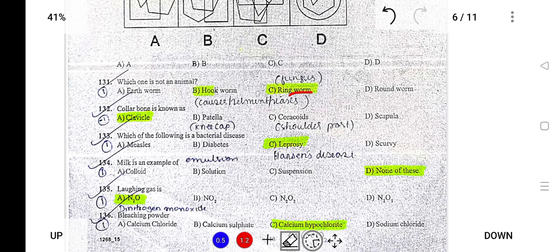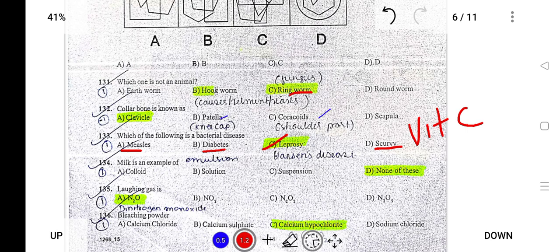And if you look at the other options, patella means kneecap, and coracoid is the shoulder bone. Next, which of the following is a bacterial disease? Leprosy is caused by bacteria, and it is also known as Hansen's disease. Scurvy is caused by deficiency of vitamin C. Diabetes is due to insulin production in the body, and measles is caused by a virus.